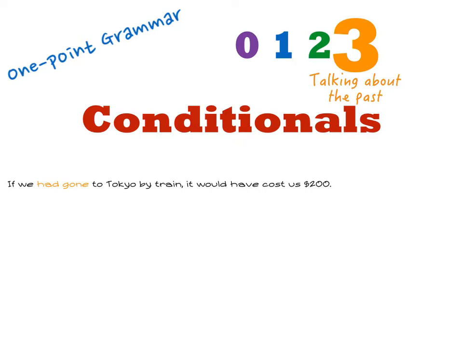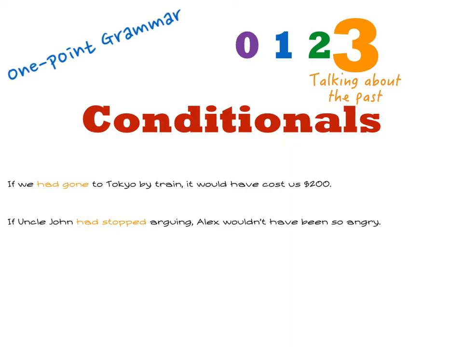If Uncle John had stopped arguing, Alex wouldn't have been so angry. Did Uncle John stop arguing? No, he didn't. Did Alex get angry? Yes, he did. But in this sentence, we are looking at the different possibility that might have happened if Uncle John had stopped arguing. There is no use in arguing, everyone. Just accept the situation and move on.